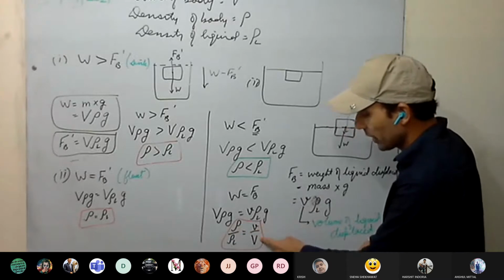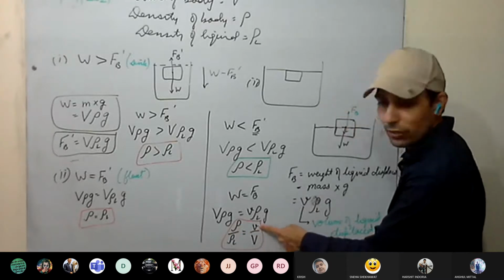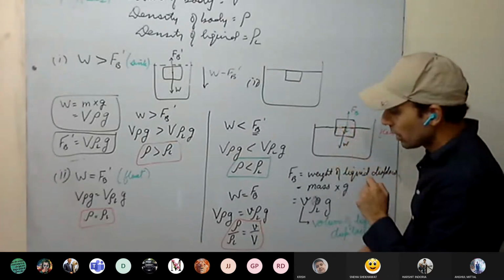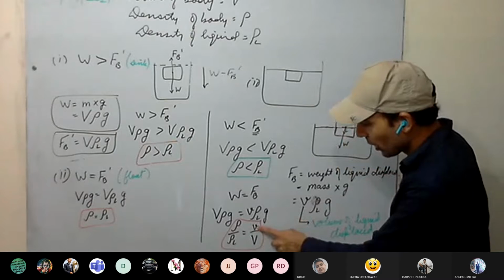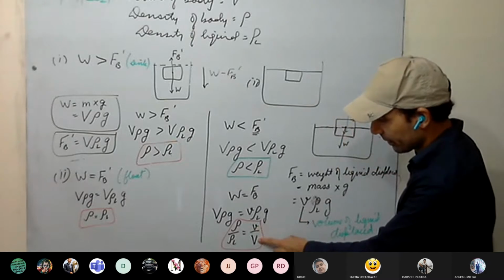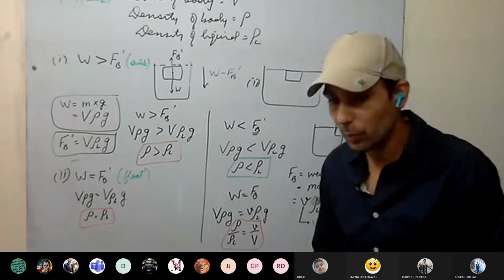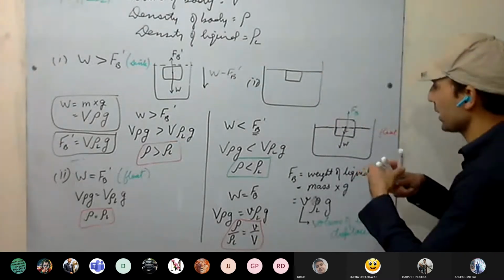Rho upon rho L, v upon V. Which is greater here? Smaller v is smaller than capital V. Smaller v is just part of capital V. See here? This is smaller v. This is capital V. Sir, what is the meaning of smaller v? See here. Okay.